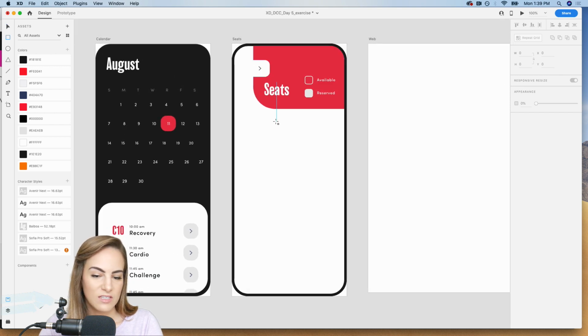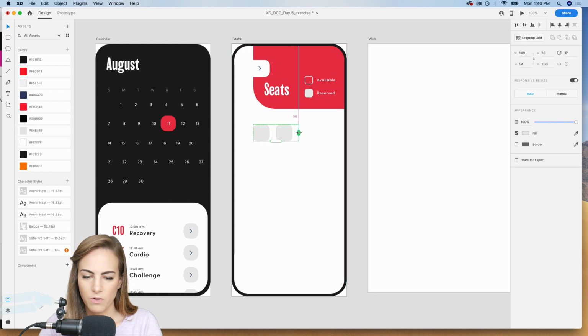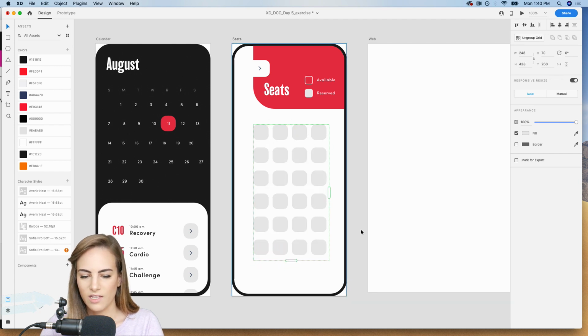Okay. Now let's just add all the seats. I'm just going to use the repeat grid tool. So let's just drag a little box. I think I'll do like 4 across and maybe like 8 or 10 down or so. So we'll fill this in, do a little repeat grid, 1, 2, 3, 4. Okay. That looks good. Might need to make these a little bit smaller. There we go. And then we'll drag it down like, that's good, I'd say.